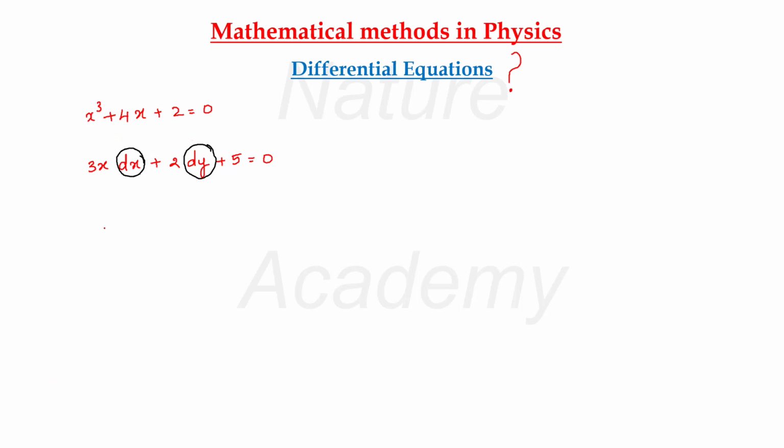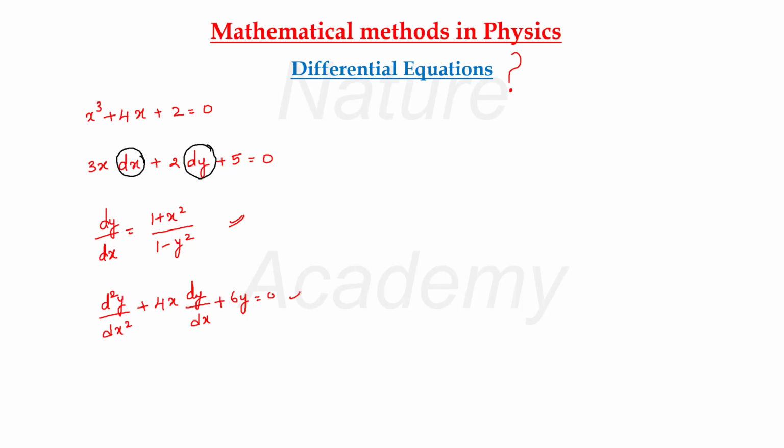I will write one more equation. For example, dy by dx is equal to 1 plus x square by 1 minus y square. This is a differential equation. Even this can be a differential equation: d square y by dx square plus 4x dy by dx plus 6y is equal to 0.